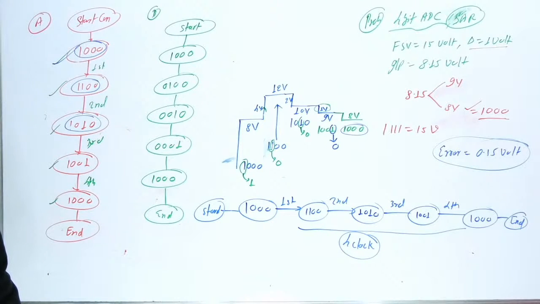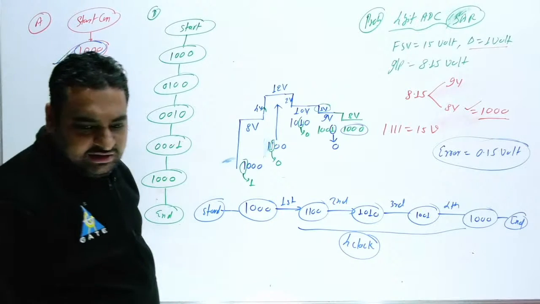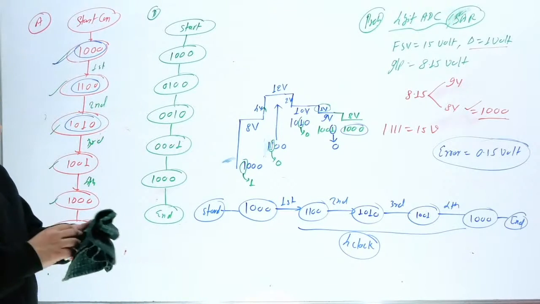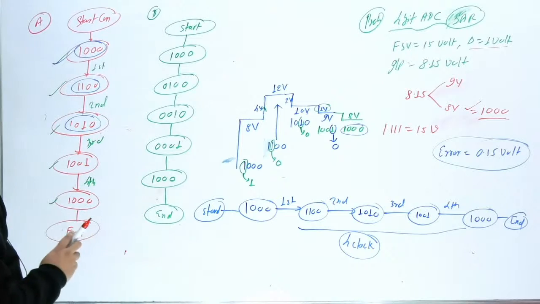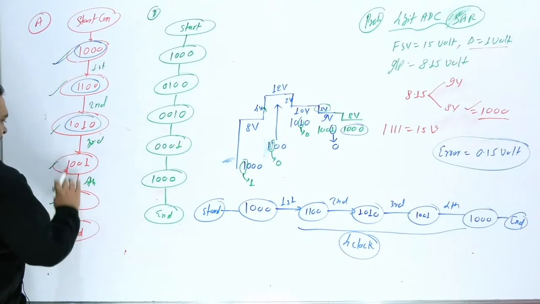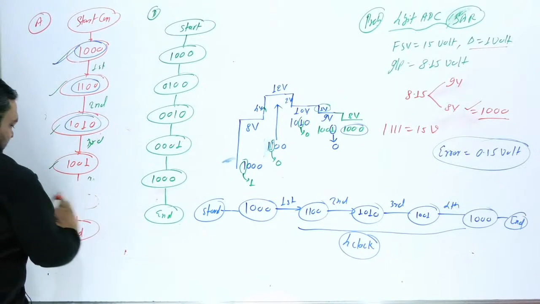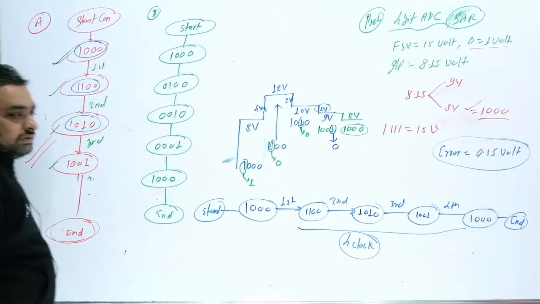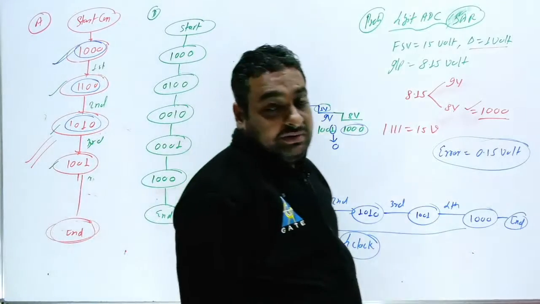Okay, I hope now this thing is clear to all of you. So please just confirm to me. If I provide you the same question in the GATE exam, and if I stop you at this position, if I write in this way, so many students will take this answer. But this is totally wrong.